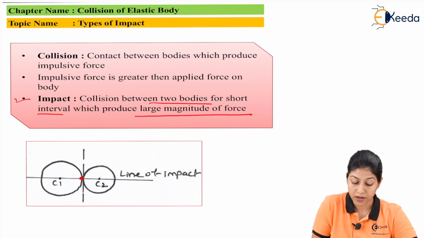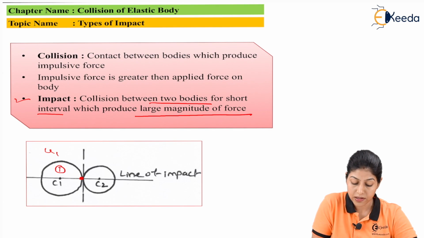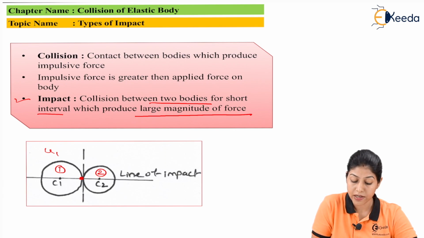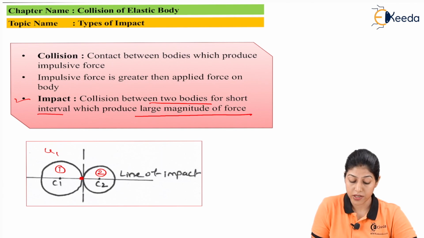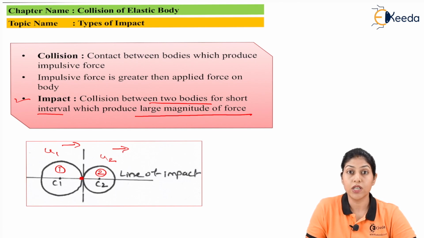Let's consider this cylinder as cylinder 1 and this cylinder as cylinder 2, and the initial velocity for cylinder 1 we are taking as u1 and for cylinder 2 as u2. And let's consider this is the direction of motion of these two cylinders. Let's consider the rectilinear motion.